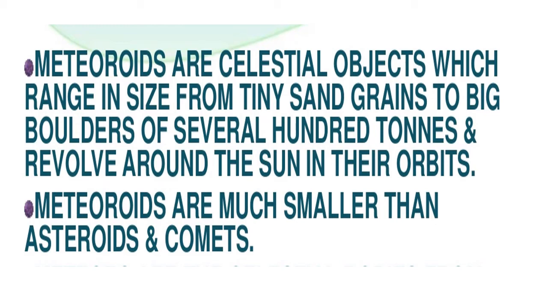Now, when they enter the Earth's atmosphere, because of the friction they release light and they burn up. If they burn up completely, then they are called meteors, and if they do not burn completely and fall directly on the Earth, they are called meteorites, right?